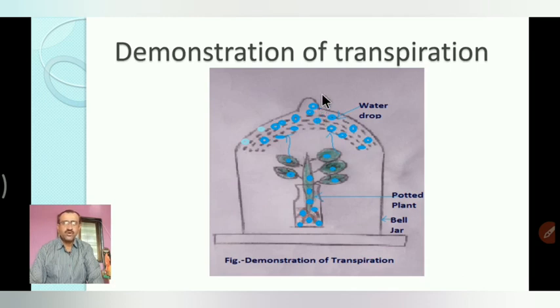Because on the outer side of the jar the wind is blowing, or the temperature is lower than that of the glass jar. So when this vaporized water comes toward the surface of the jar, due to the cooler temperature, it is converted into small water drops. So the transpiration process is clearly shown.